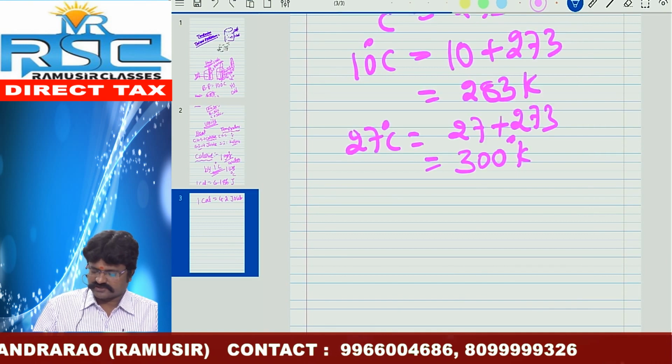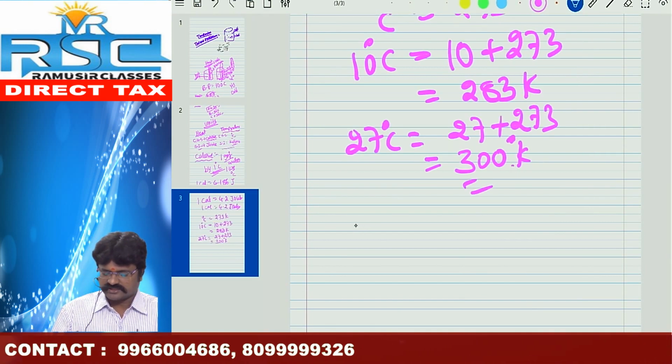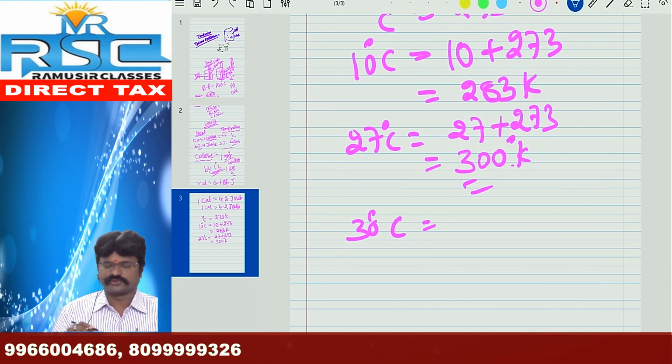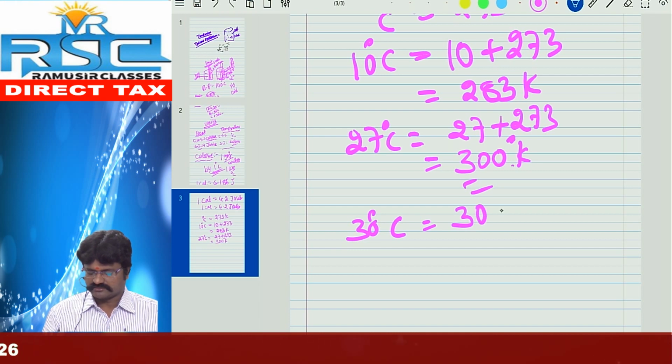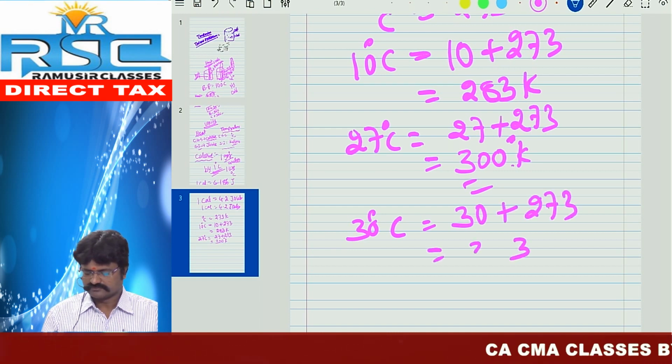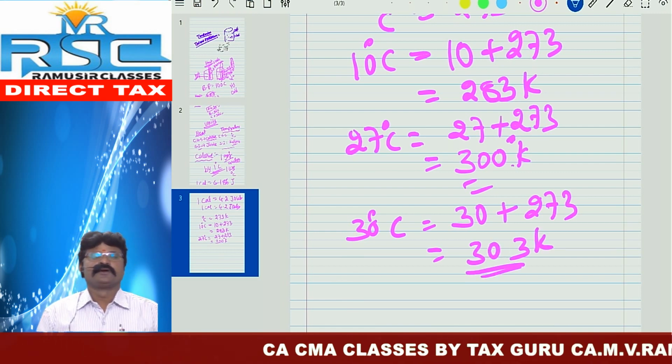It is also one of the most important ones. Convert 30 degrees Celsius into Kelvin. Here 30 plus 273 is 303 Kelvin.